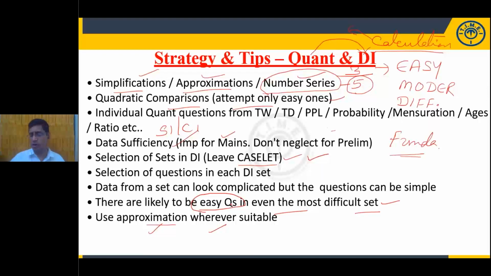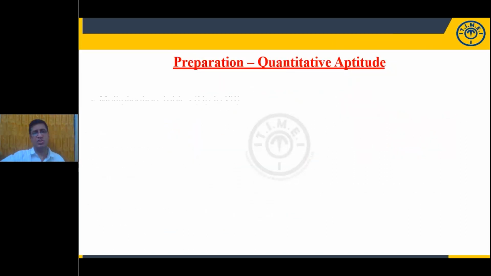So here what is important? Approximation. To do the calculations in approximation mode, some suggestions are there. The first one, please don't hesitate. Please start today. Please start memorizing multiplication tables up to 20. Yes, my dear students, multiplication tables are very, very important. It is not possible to cancel a value without multiplication tables.